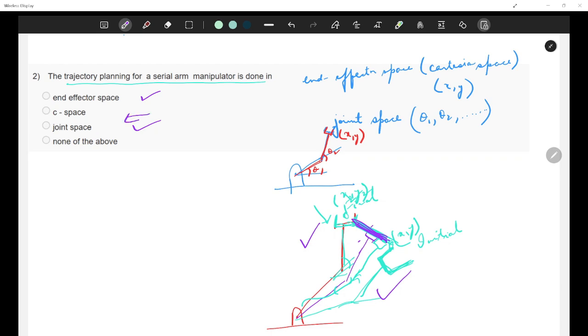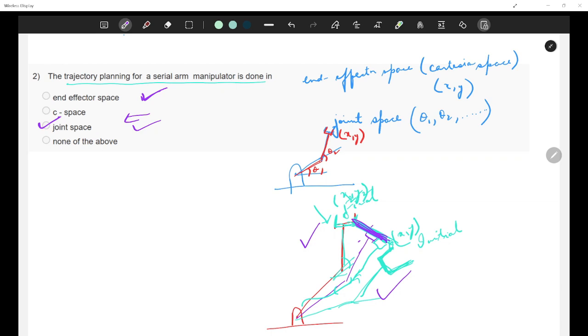So what we usually do is joint space. Now there are reasons for it. There are some pros, why we want to go with joint space, and I will tell you that. But before that, it is not end effector space.